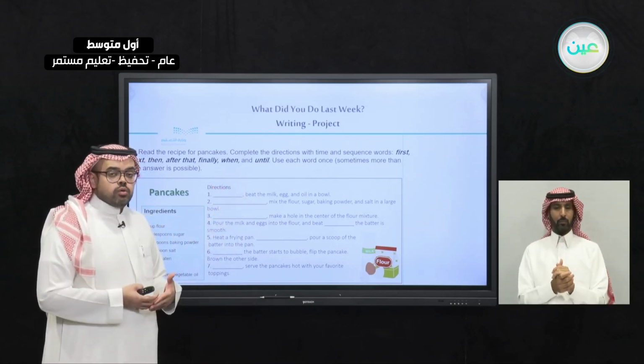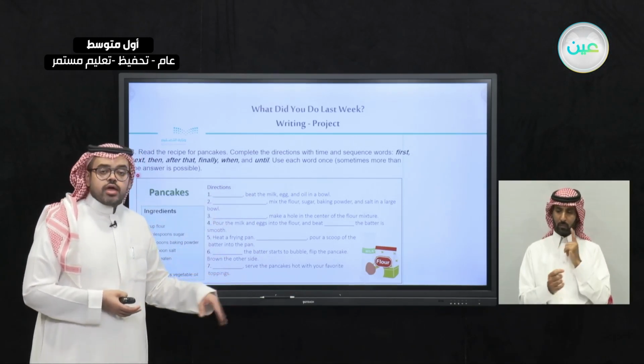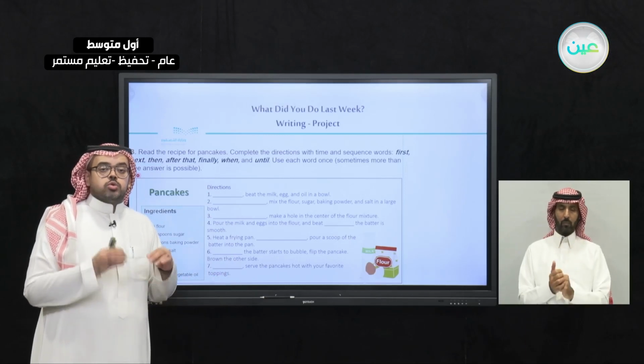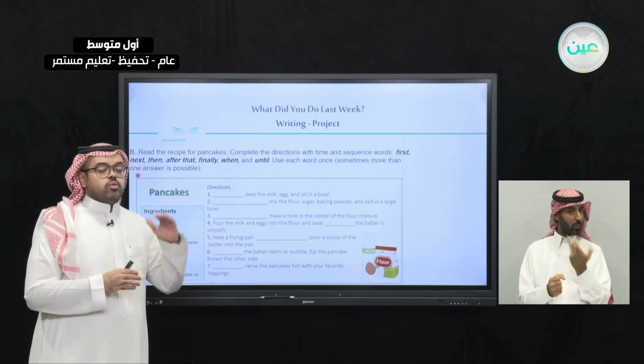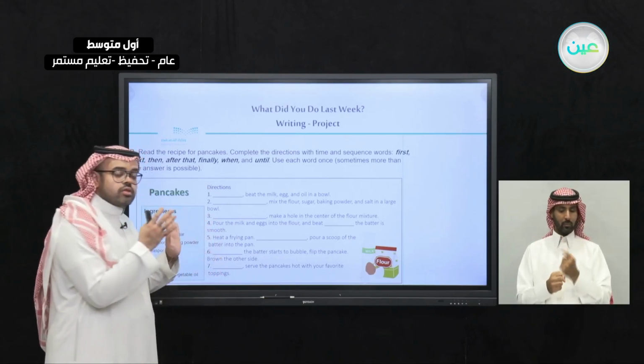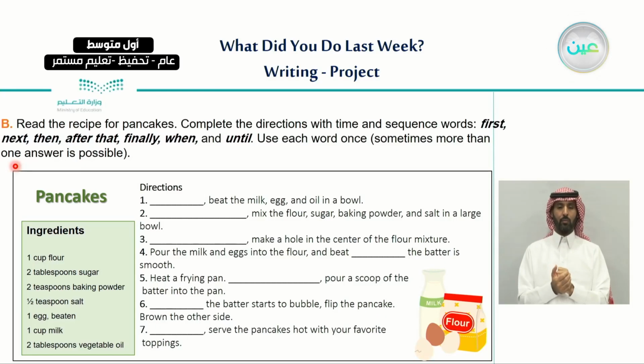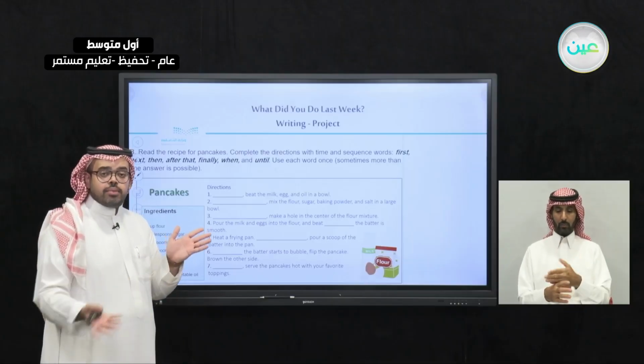What we need to do is read these directions, and as we read them, put in the sequence words and the time words. What information do we have here? We're going to talk about the recipe of pancakes. The recipe means the instructions, the directions of how we can make a pancake.